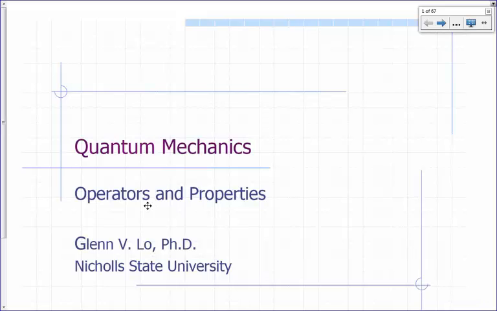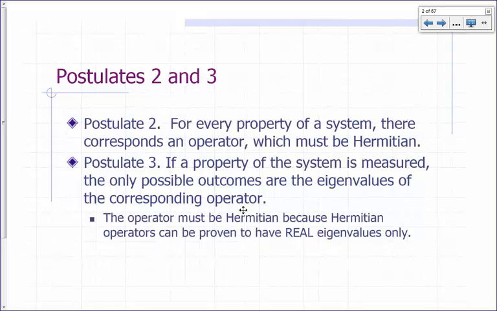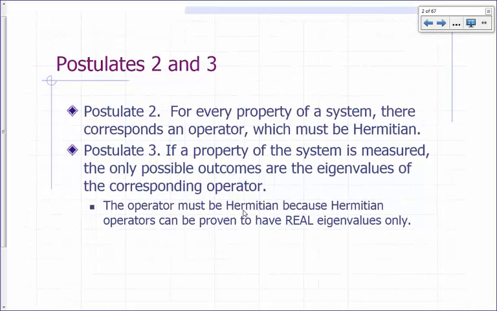So today we're going to talk about operators and properties and just exactly what those are. That has to do with postulates number 2 and number 3. Postulate number 2 says that for every property of a system, there's a corresponding operator which must be Hermitian. So we have to talk about what an operator is and what a Hermitian operator is.